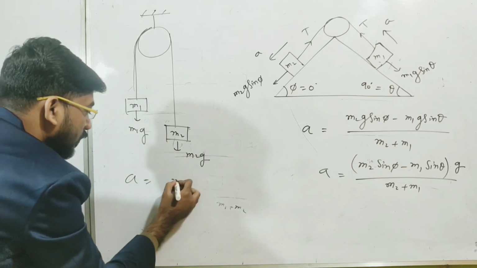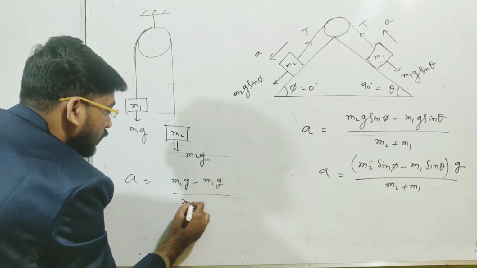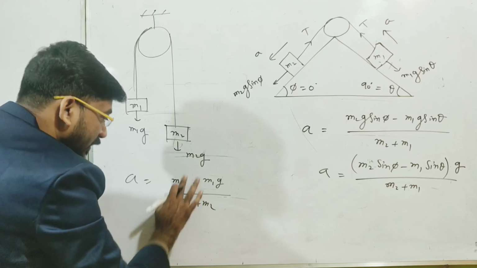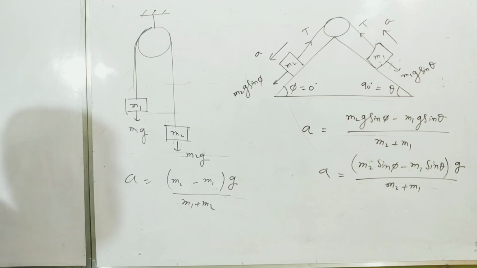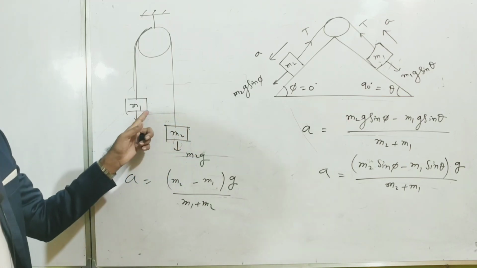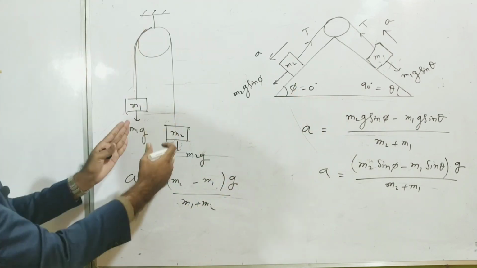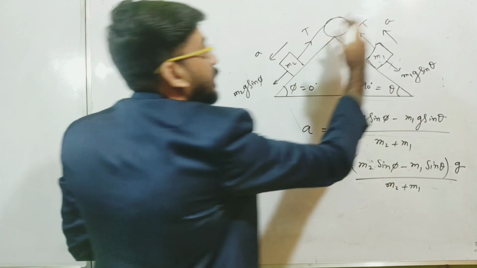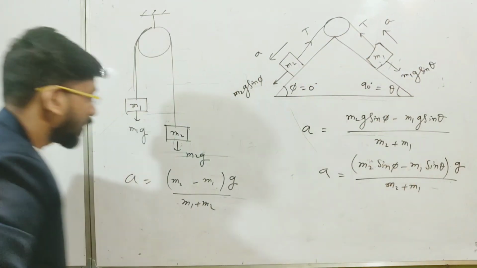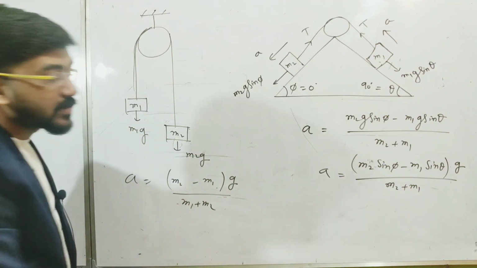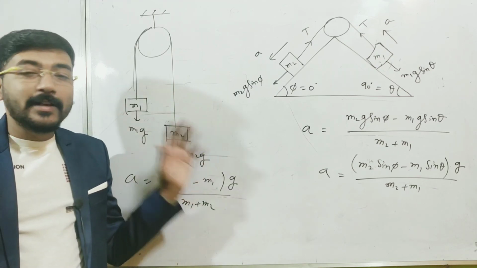So it should be m2g minus m1g divided by m1 plus m2, which you can write as m2 minus m1 into g divided by m1 plus m2. Here theta and phi are both 90 degree because these are vertically downwards. So sin 90 is 1, sin 90 is 1, and it will be m2 minus m1 divided by m1 plus m2. So this is all about the mass pulley system.